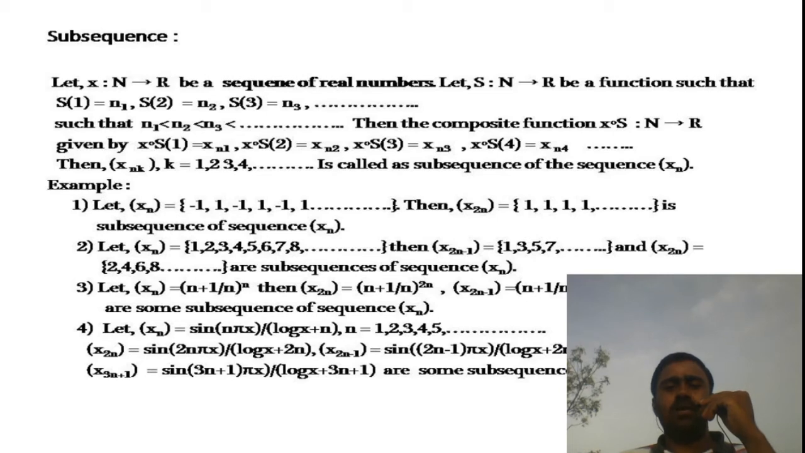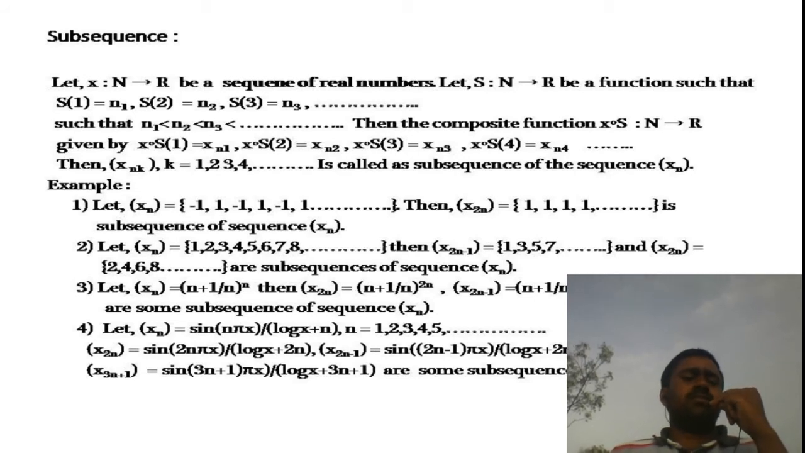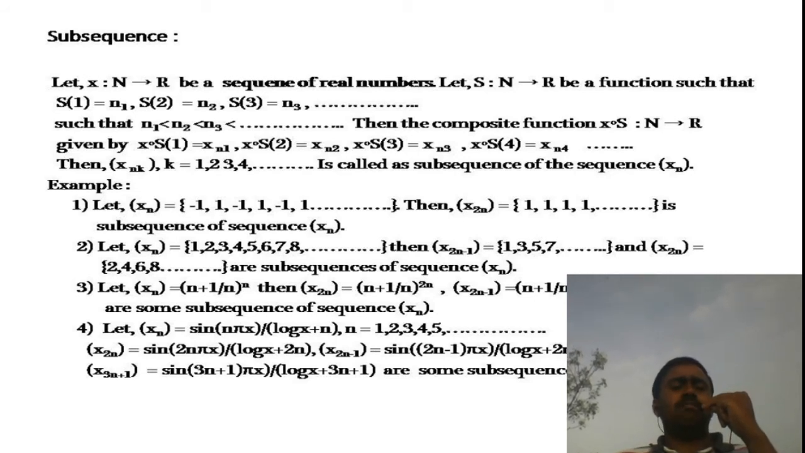For this composite function x compose capital S, its domain is the set of natural numbers obviously, and its range is a subset of R. Now it is given as x compose S of 1 is equal to x_n1, x compose S of 2 is equal to x_n2, and so on. Here the terms of the composite function x compose S are nothing but x_n1, x_n2, x_n3 up to infinity. So we get a new sequence x_n1, x_n2, x_n3 and so on. This new sequence is nothing but a subsequence of the original sequence x. Now here examples are given.